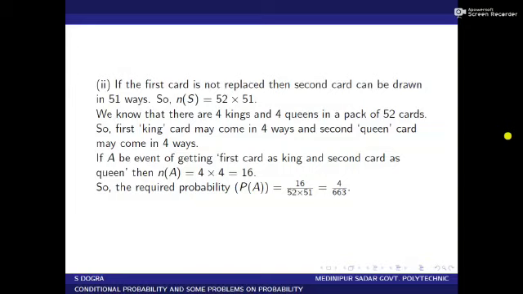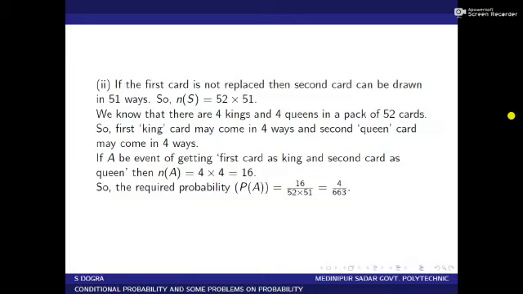We note that the first card can always be drawn in 52 ways, and in the second case, when first card replacement is not allowed, the second card can be drawn in 51 ways. So the number of points in the sample space N of S equals 52 into 51.